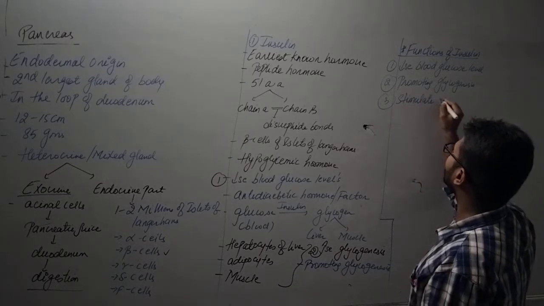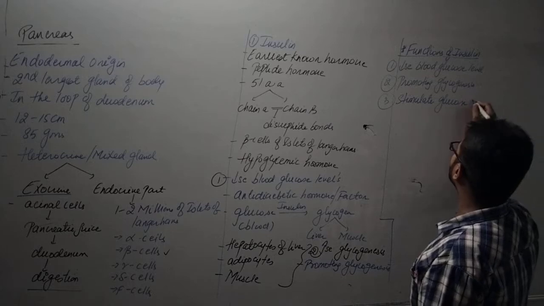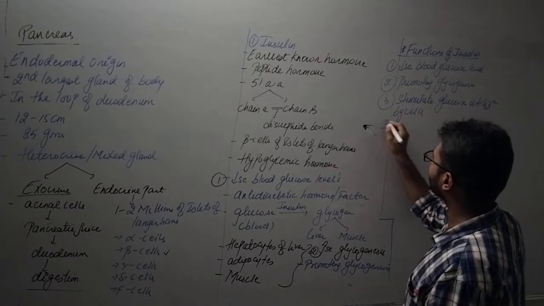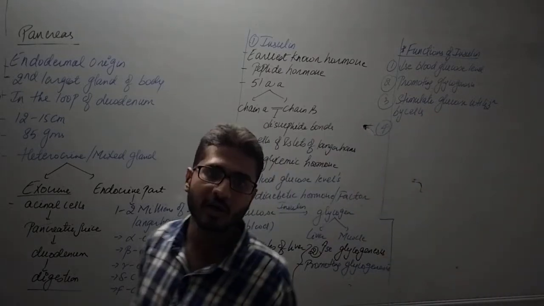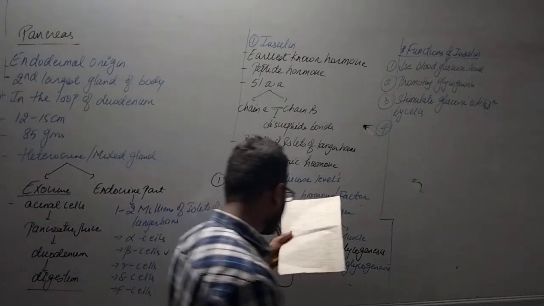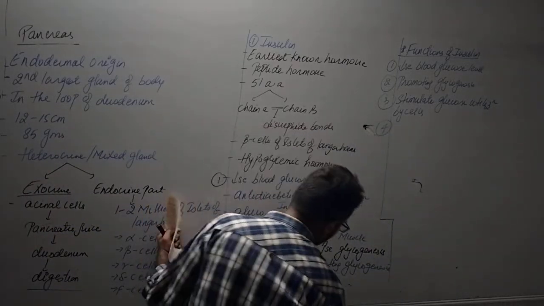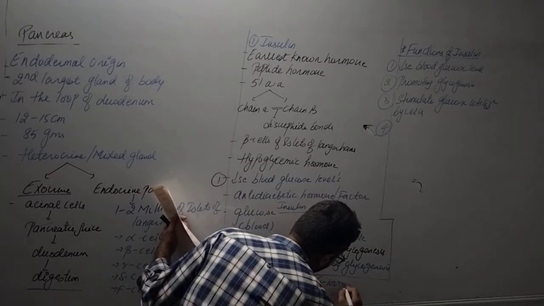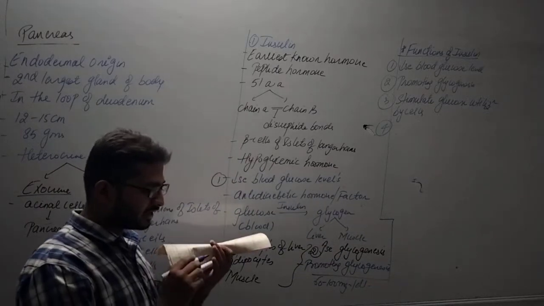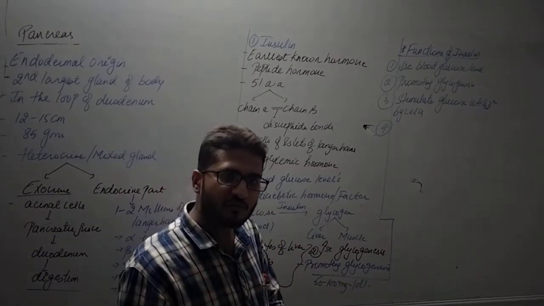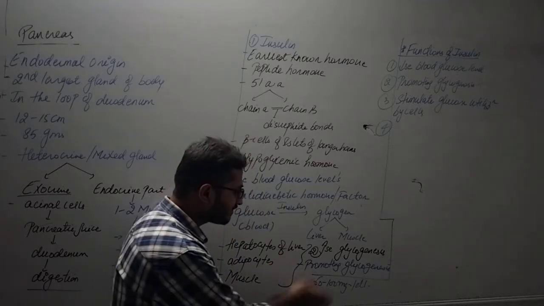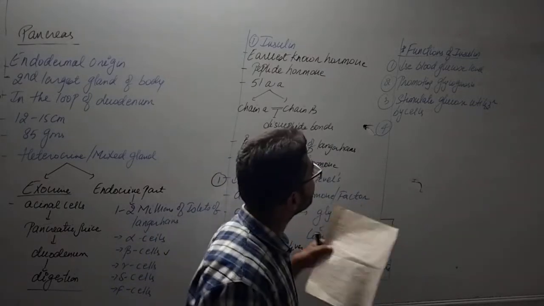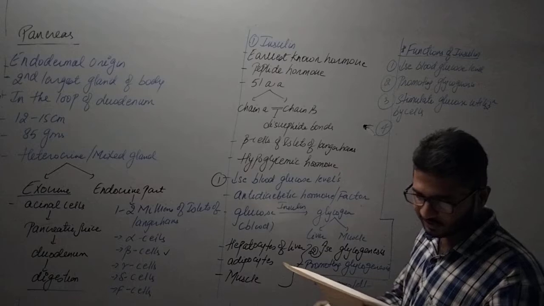So if glucose is utilized by the cells, automatically the glucose level in the blood will be reduced, right? And the normal glucose level, I am writing it here, in many reference books is written as 60 to 100 mg per dl. What is dl? Deciliter, that means 100 ml of blood. So in 100 ml of blood, the normal fasting glucose level is 60 to 100 mg of glucose, right? It promotes glycogenesis, that we have already written.